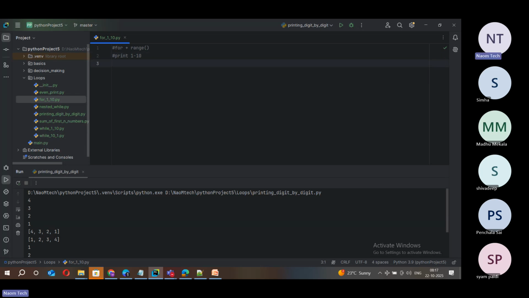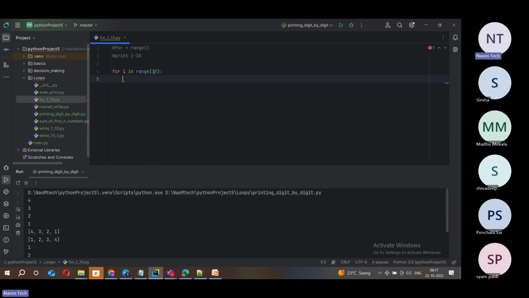Now the syntax of for: for dummy variable. That dummy variable name can be anything. It can be A or I or X or Y or anything; there is nothing wrong with that. I put i: for i in range of 10. So when I say range of 10, what happens here? It produces the first 10 natural numbers, starting from 0 and ending with 9. It doesn't come till 10.